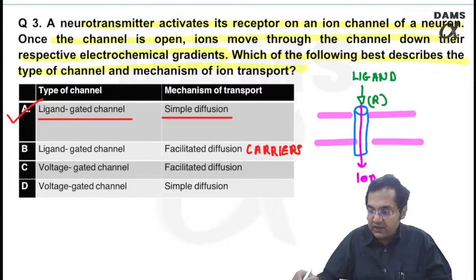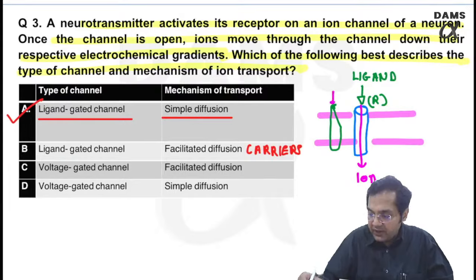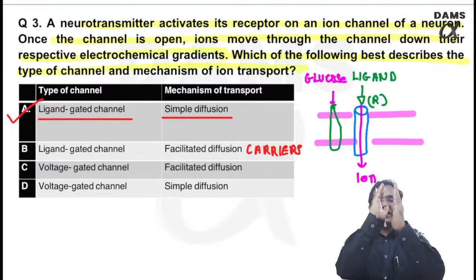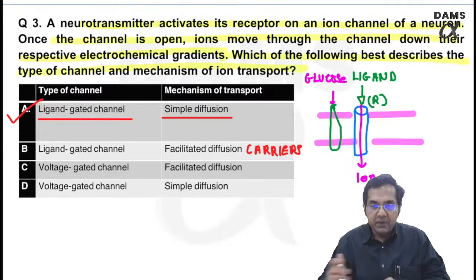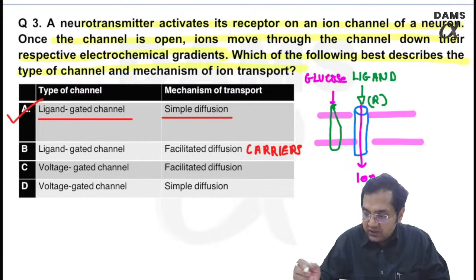In carriers, what happens is, if this is a representation of a carrier protein, then once the substrate, let's say glucose, binds to its carrier, it will change its shape and then only the glucose can enter.